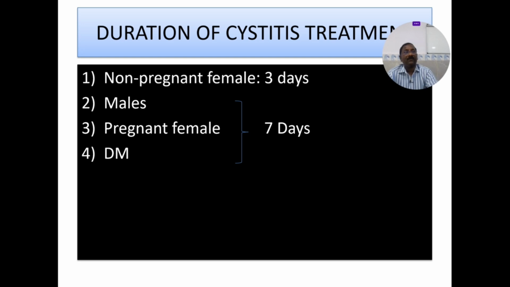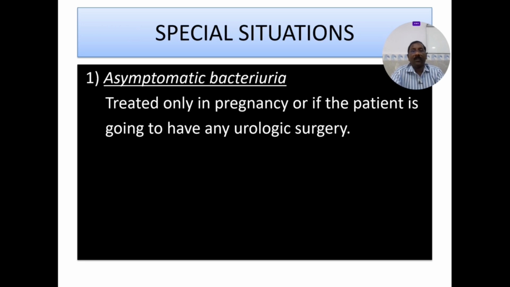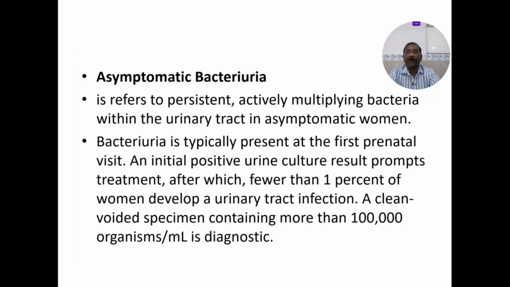Same here, see the 7 days treatment and 3 days. This is for your cystitis. Non-pregnant females, 3 days. In males, pregnancy, diabetes, and other comorbidities, treat for 7 days. Asymptomatic bacteriuria is treated only in pregnancy, or if the patient is going to have any urological surgery, or in children with vesicoureteric reflux, or in post-transplant individuals. So these are the indications to treat asymptomatic bacteriuria.